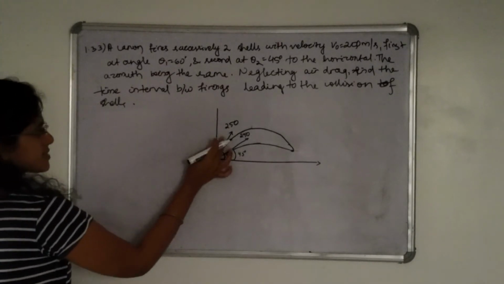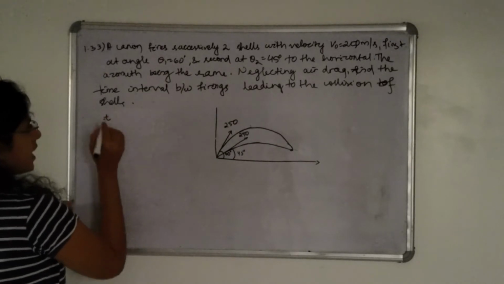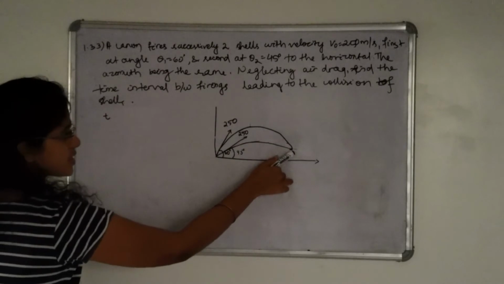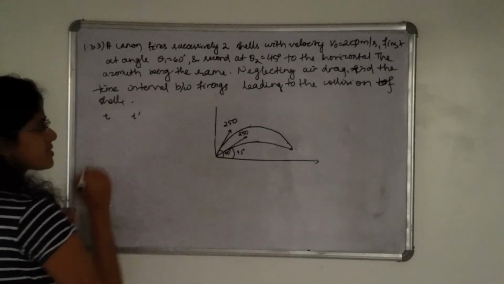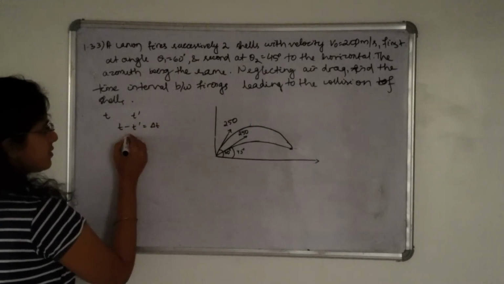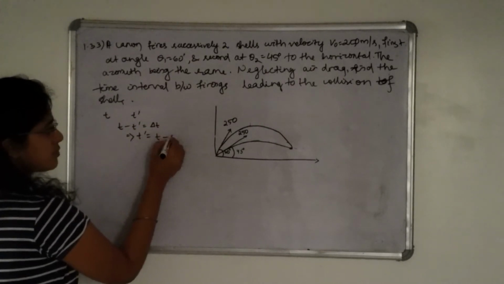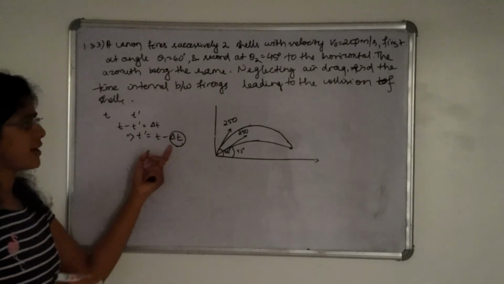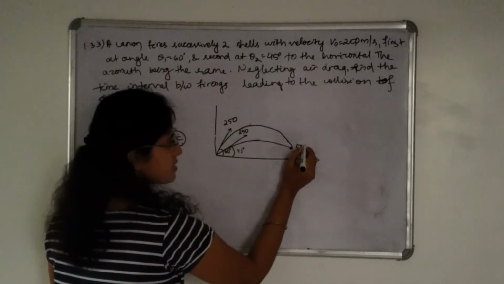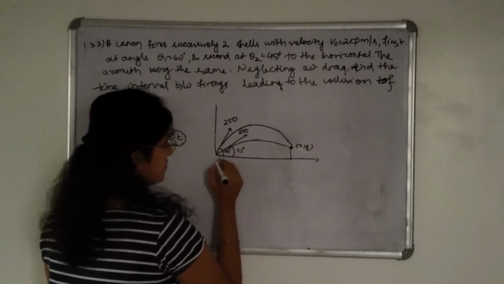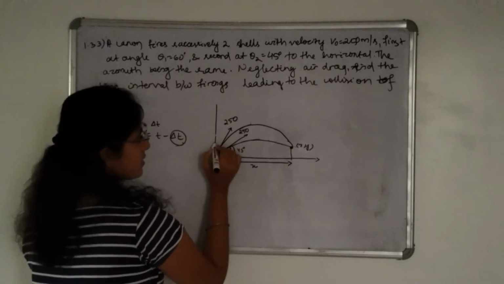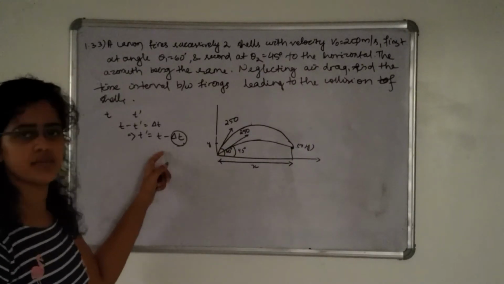Let us say the first shell is fired and reaches this point at time t, and the second shell will reach this position at time t dash. So t minus t dash is equal to del t. That means t dash is equal to t minus del t. We have to find this del t. This position has some abscissa and some ordinate. That means both of these shells will cover this x and this y in this time interval.